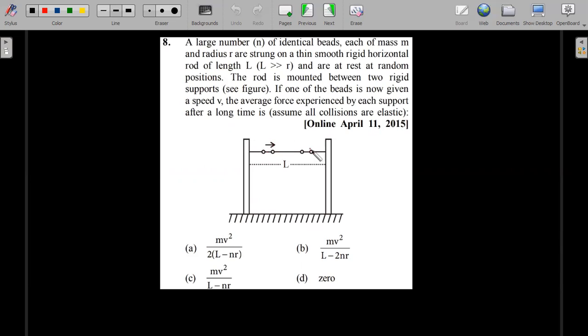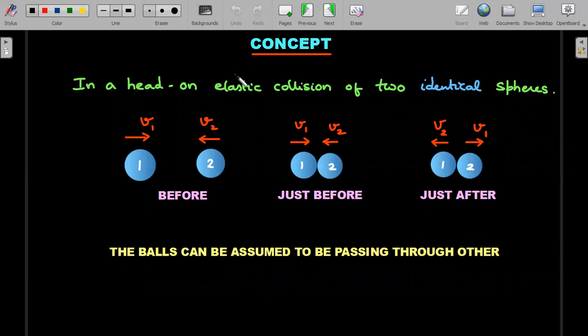Very standard question, and there is a very smart solution for this. Since he's asking average force, you need the concept of head-on collision of, first of all, elastic bodies and identical bodies, that too. So if two identical bodies labeled 1 and 2 for our convenience are going towards each other with v1 and v2, then just before they touch, can you see this is just before, then just after the momentum just gets exchanged. That means one will take the velocity of 2 and 2 will take the velocity of 1.